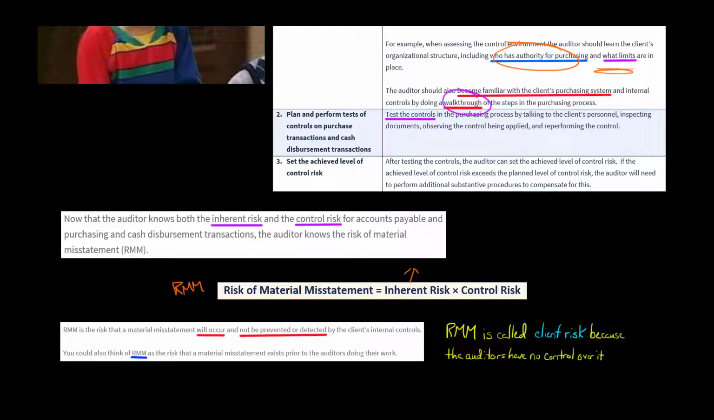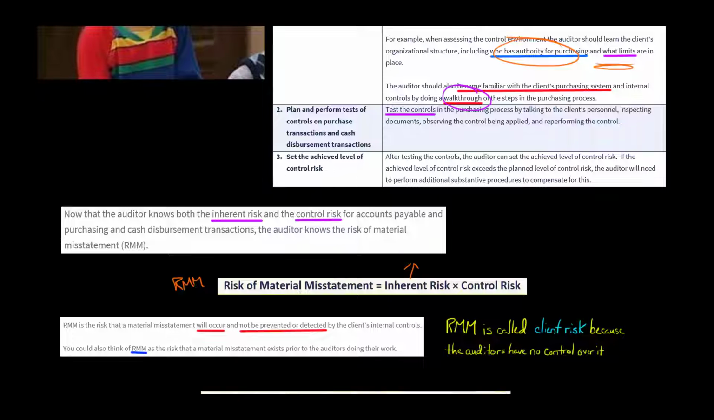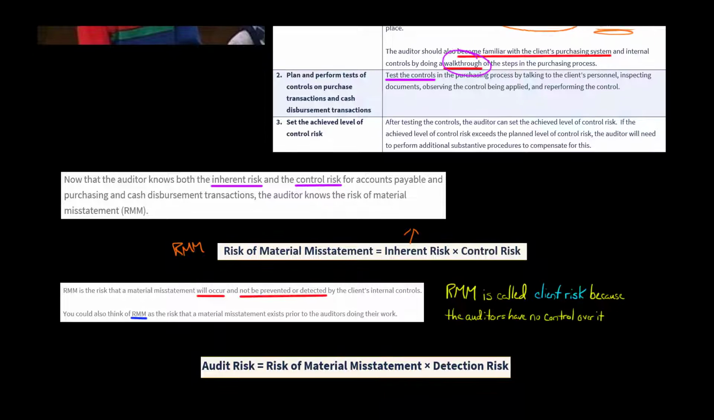So RMM, sometimes people call it client risk. The auditor doesn't have any control over this, okay? If there's a significant amount of inherent risk, or if the client's internal controls are weak, right? The auditor didn't set up the client's internal controls. So what does the auditor control? The auditor controls detection risk. Okay, right? And they do that by the amount of substantive procedures that they're going to be doing.